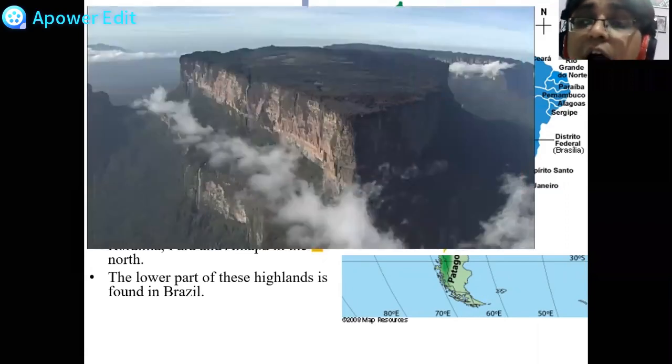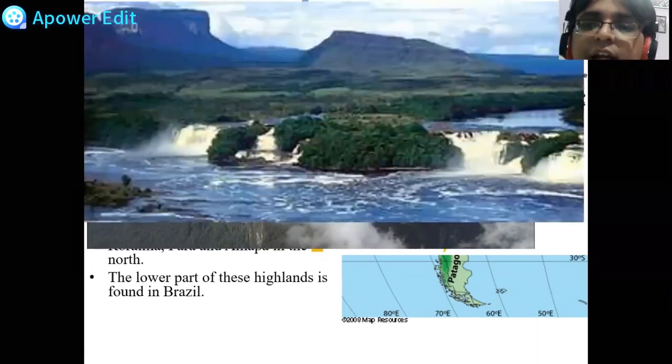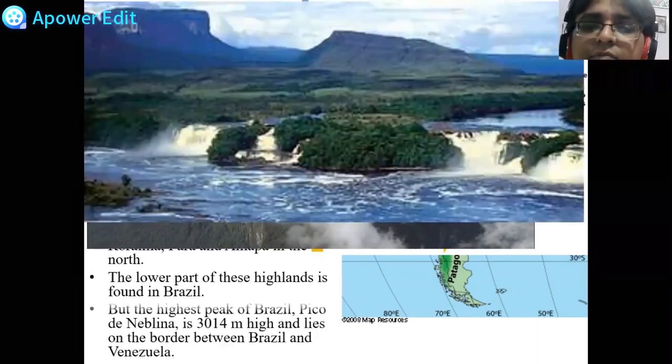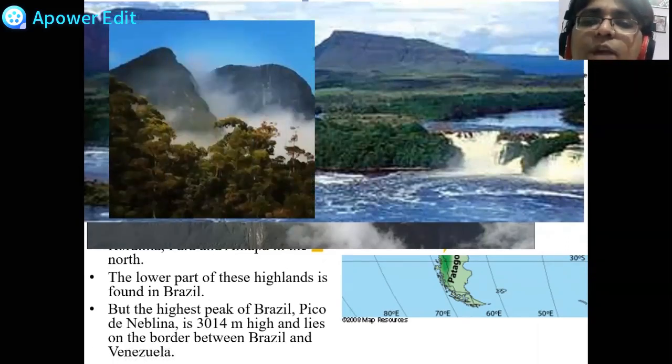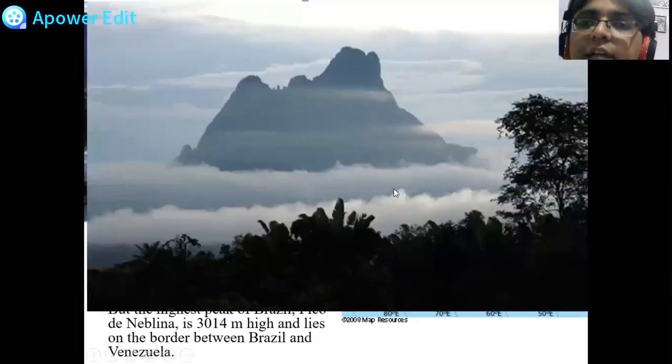This is how the highlands look. You can see it's a total plateau area, completely flat land. But the highest peak of the lower part of this highlands is found in Brazil. The highest peak of Brazil, Pico da Neblina, is 3,014 meters high and lies on the border between Brazil and Venezuela. You can see the photographs now. This is the photograph of Pico da Neblina, the highest mountain of Brazil, which is 3,000 meters high.